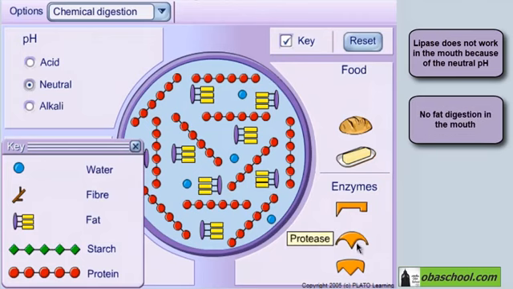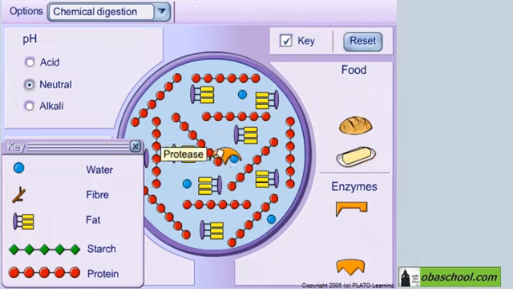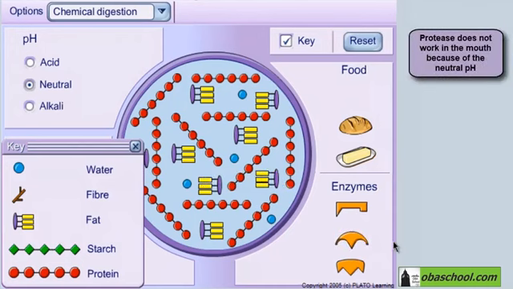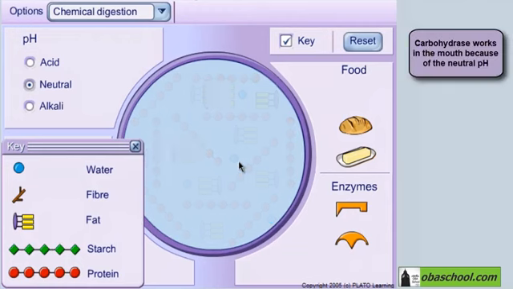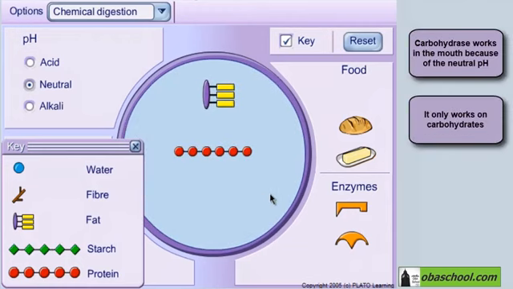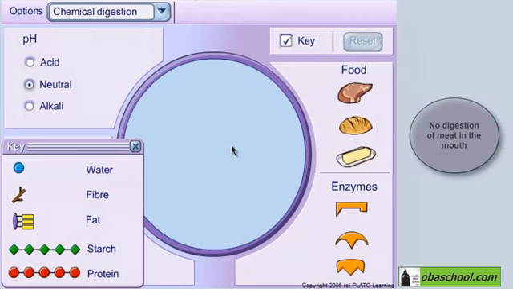Now let's try to digest the proteins. Let's add protease. The same thing happens. Protease does not work in neutral pH either. Now let's try carbohydrase. It was added to the medium because carbohydrase works in neutral pH. However, it didn't digest anything because there was no substrate for it. Meat does not contain carbohydrates. So, there's no digestion of meat in the mouth.